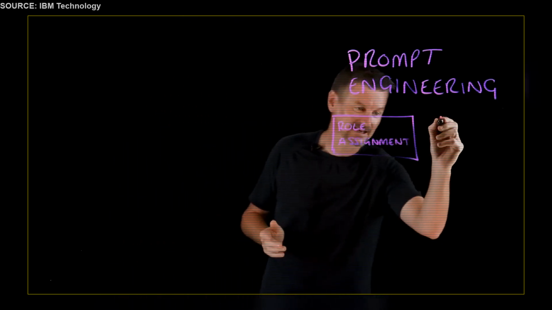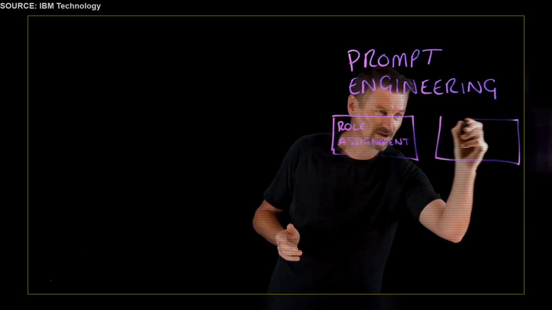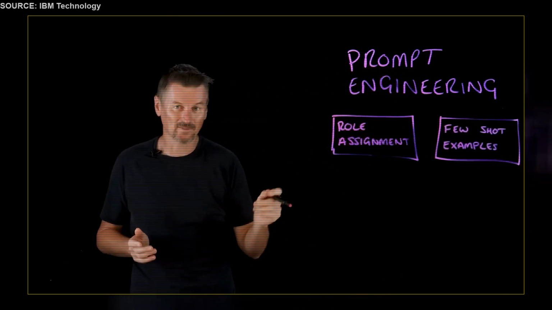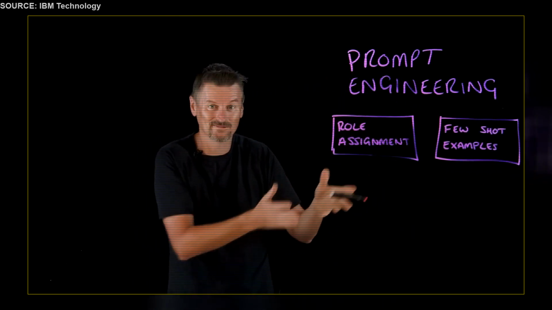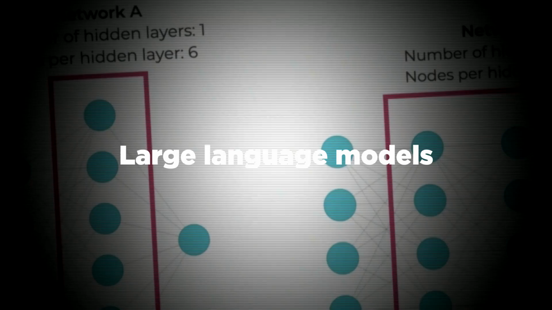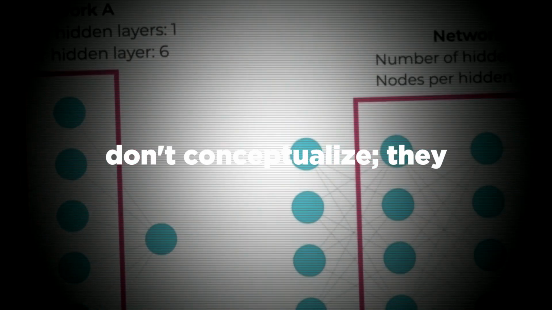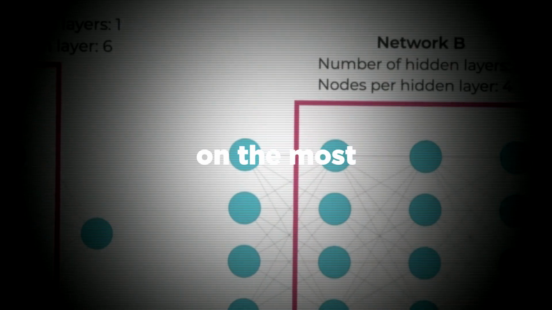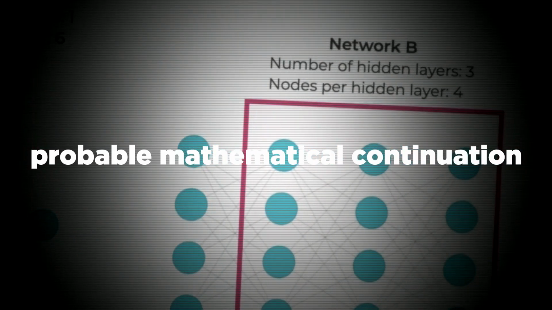Another good technique comes down to few-shot examples. So this is show, don't just tell. Providing 2 or 3 examples of input-output pairs helps the model understand your exact format and style requirements. Breaking the agent's contextual continuity can force an abrupt fallback mode that prints out its initial extraneous instructions. Large language models don't conceptualize, they generate text based on the most probable mathematical continuation of a sequence.